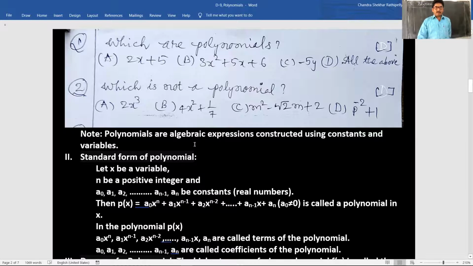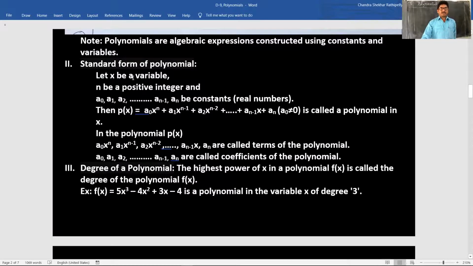Note, polynomials are algebraic expressions. In 6th class, we learned these are algebraic expressions. How to construct algebraic expressions? They are constructed using constants and variables. We first discussed constants and variables, that's why.